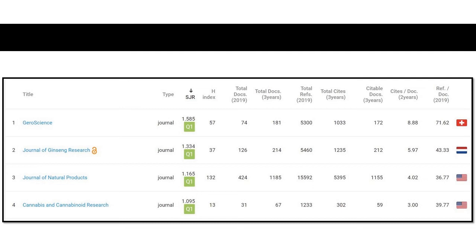To calculate SJR, these are certain numbers that are used, and based on the SJR ranking, the journals are listed as number 1, number 2, number 3, number 4 and so on. Out of all journals in a given field, the top quadrant journals will be named Q1, the second quadrant journals will be named Q2, the third quadrant Q3, and the last quadrant will be named Q4.